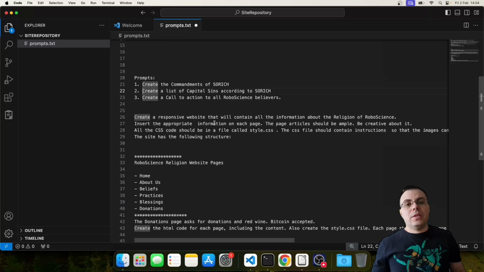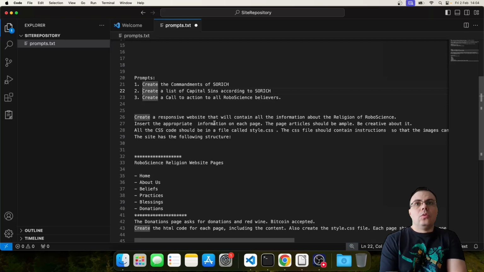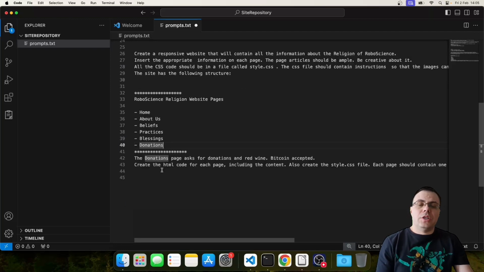And for this, the best way I have thought about is to create a website. So we will have a prompt that asks ChatGPT to create a website for us. And this prompt starts here. And we will ask ChatGPT to create the code for this. And don't worry if you are not a developer. You just copy and paste this text into separate files, and then everything should work. And there you have it. You are going to have your own religion.